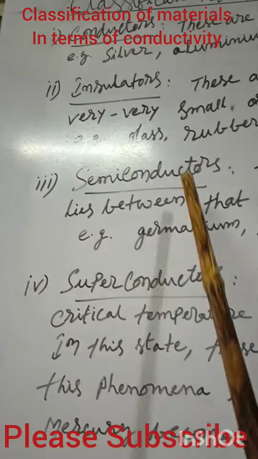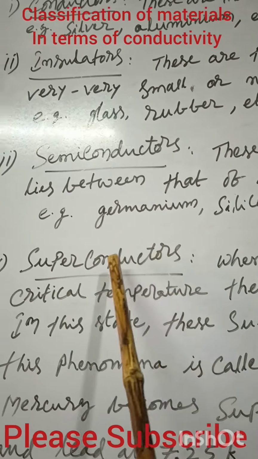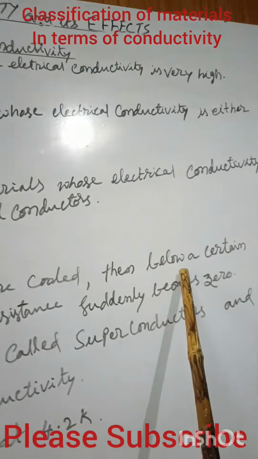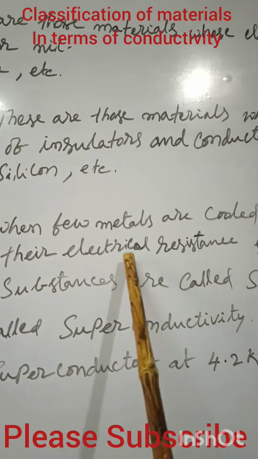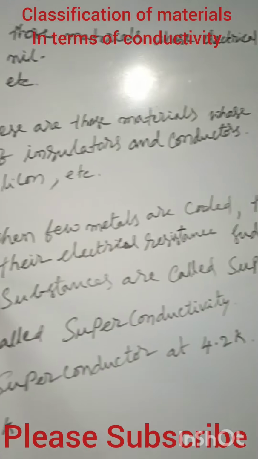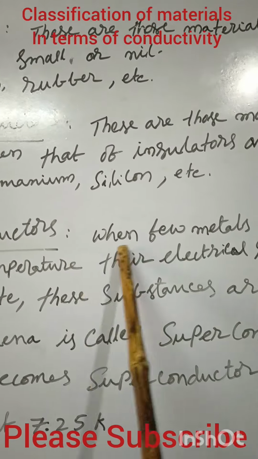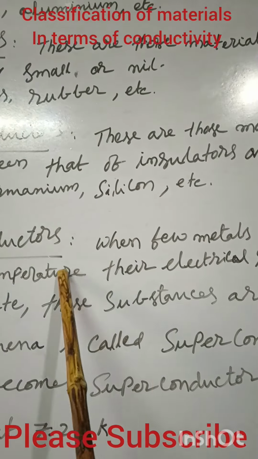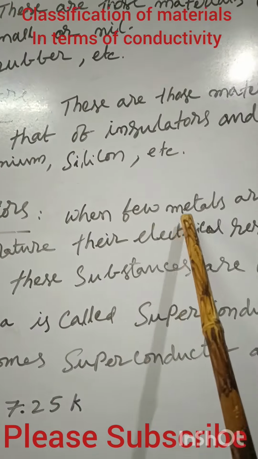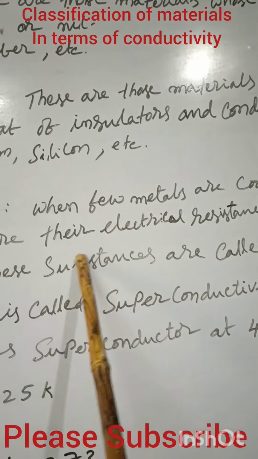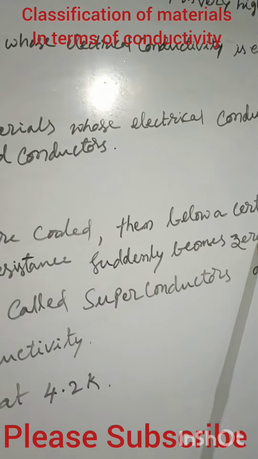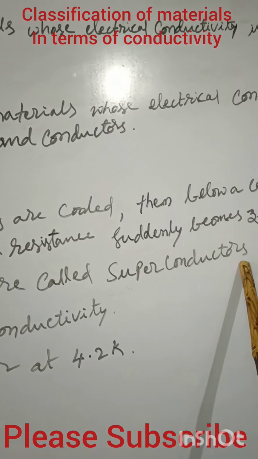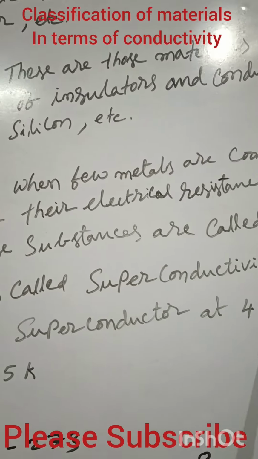Then one more type is the superconductor. These are also metals. When a few metals are cooled below a certain critical temperature, their electrical resistance suddenly becomes zero. At normal temperature, they offer some resistance, not like conductors or semiconductors, but they allow the current to pass. But when they are cooled to a certain temperature, their resistance suddenly becomes zero. In this state, these substances are called superconductors, and this phenomenon is called superconductivity.